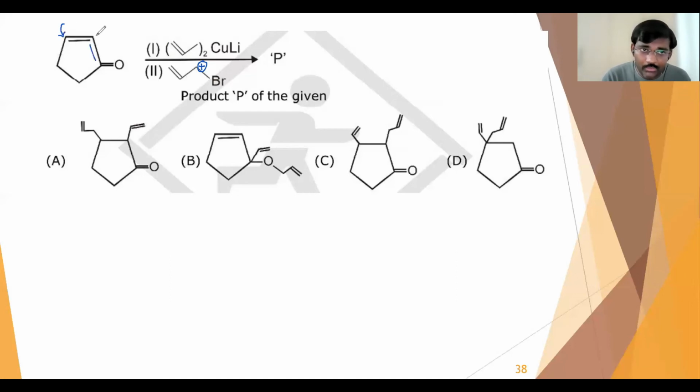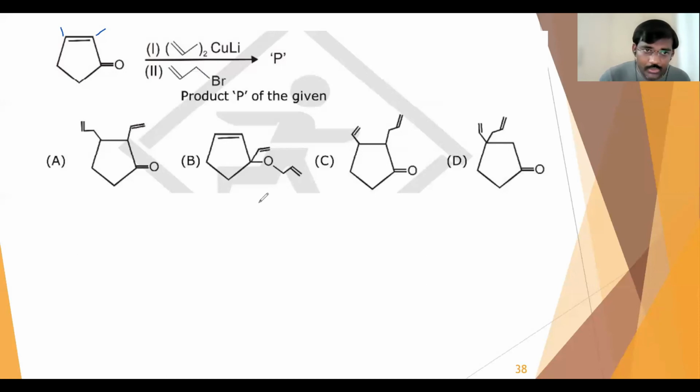So the allyl carbanion added here, and here there was a double bond now. So now the allyl carbocation will attack here. The C plus will attack on this carbon because this is a double bonded carbon now, so the allyl group will attach to it. That is the only thing that will happen, and the C double bond group will remain unaffected over there. So that's why the answer is option A.